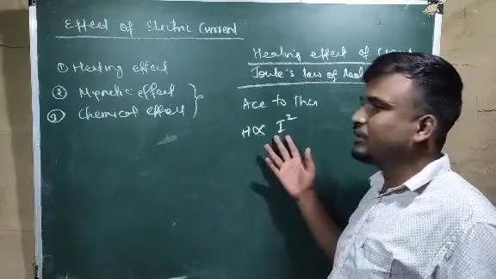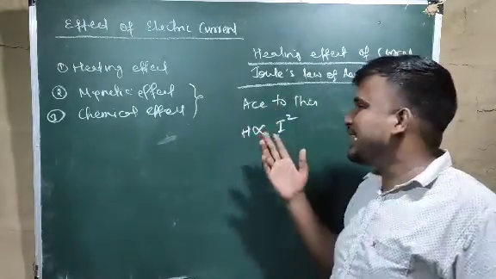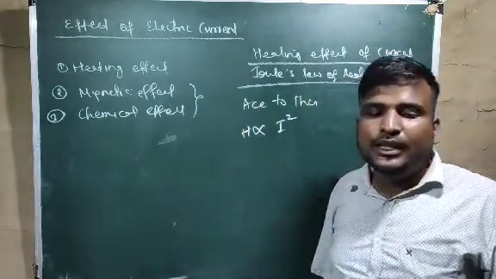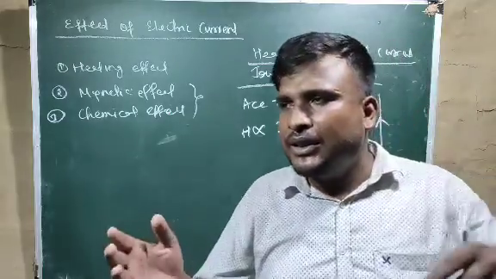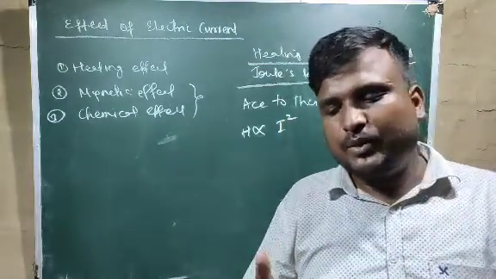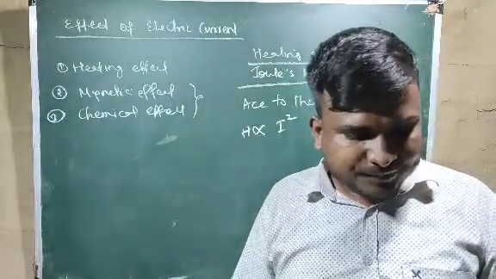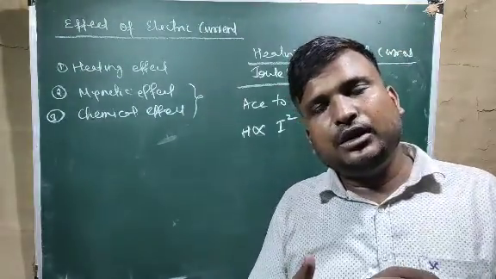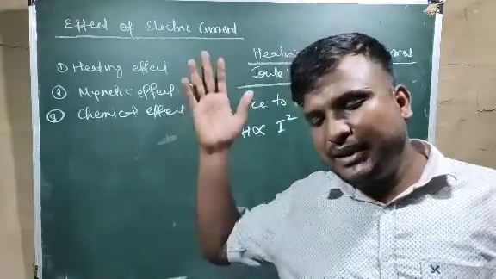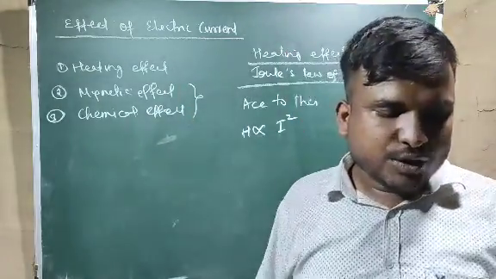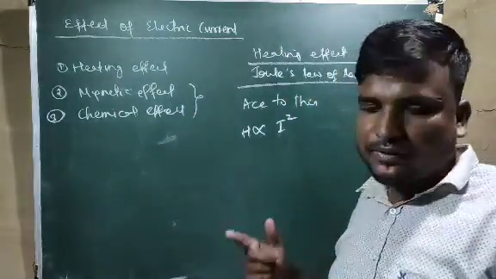If current is more, heating effect will be more. If current is less, heating effect will be less. If lots of current passes through a wire, then obviously that wire will get heated up and it will get short circuited. That is why if voltage increases very much above 220, we might have seen that our television or many things get destroyed. Why? Because of the heating effect.